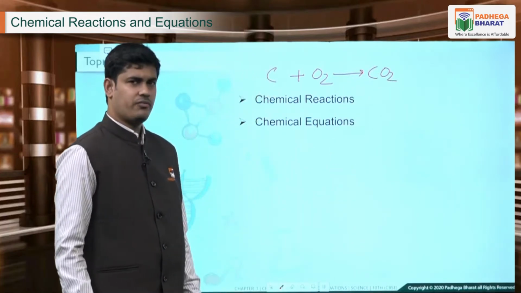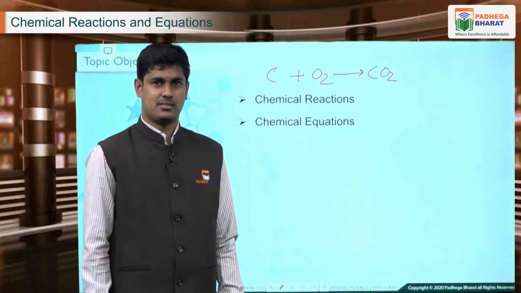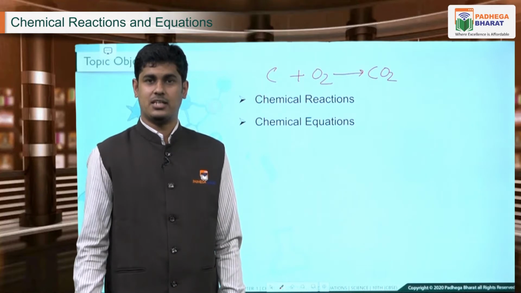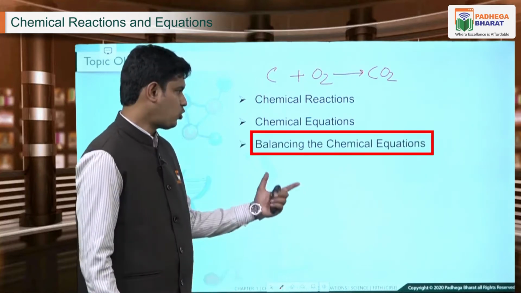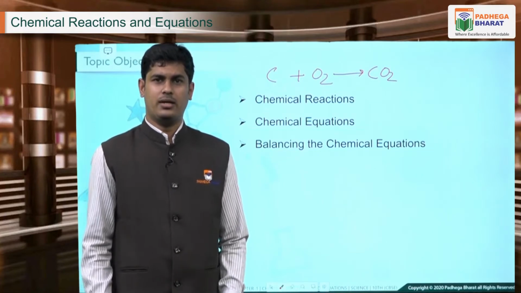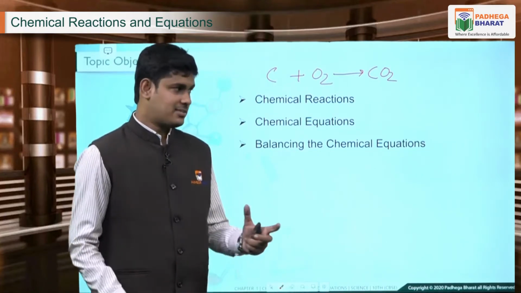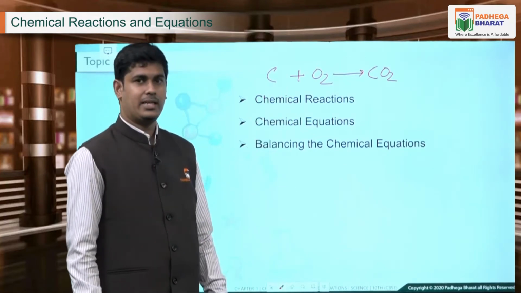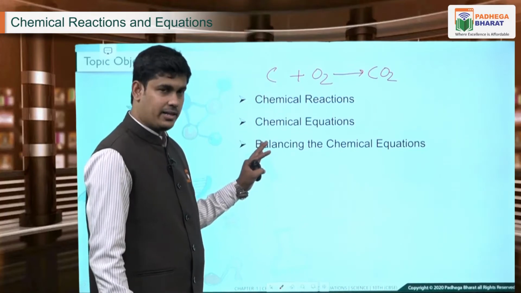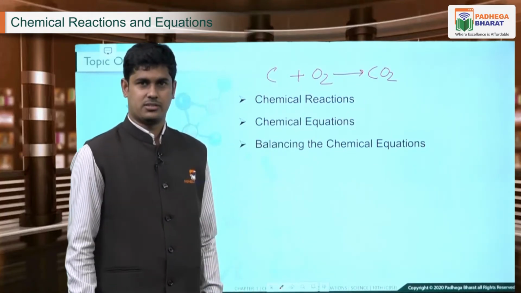Now the reaction we have taken is a very simple reaction. Not all the reactions are as simple as this. There are more complicated reactions where we need to do certain further balancing of the reaction, which is our third topic, that is balancing the chemical equation. Now in mathematics, we balance the LHS and RHS in any equation. The same way, we need to balance any chemical reaction with respect to the number of atoms on the reactant side and the number of atoms on the product side, that is LHS as well as RHS.